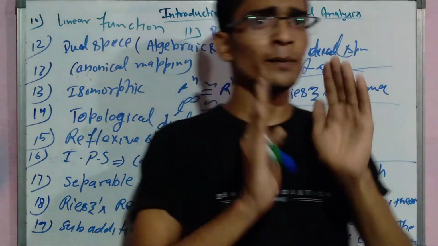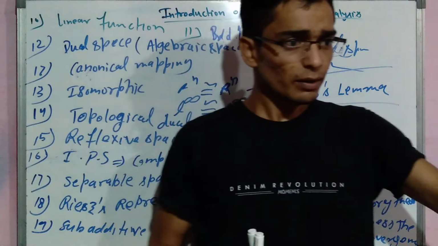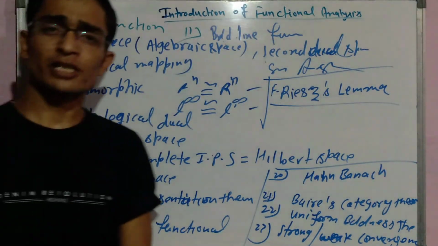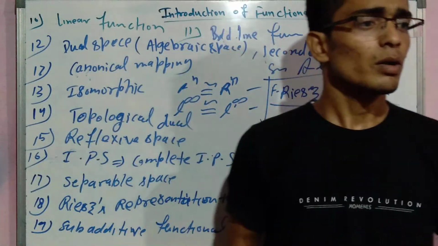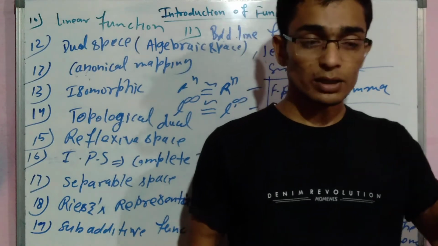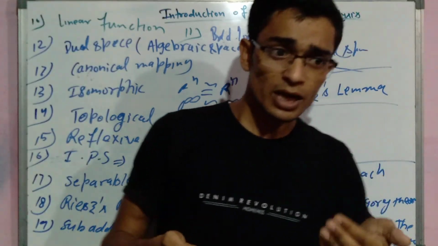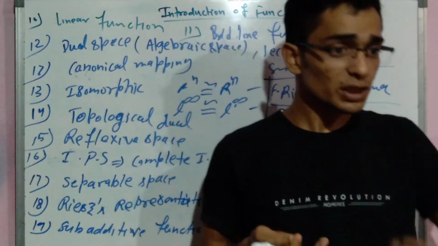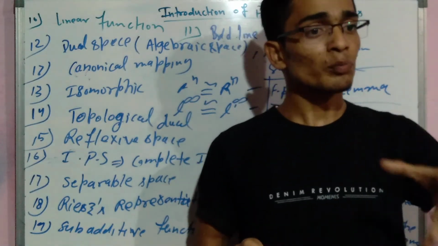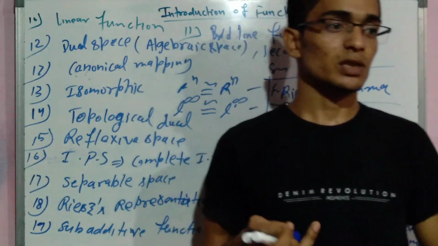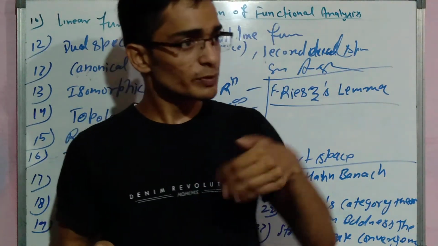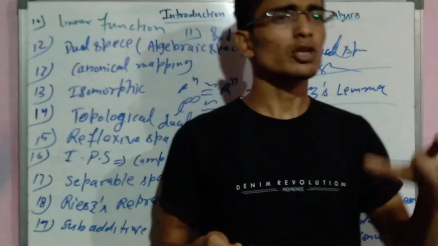Here the normed linear space is very important. Then the vector space, because of the completeness of the normed linear space, we will talk about some related theorems such as Banach space. Every complete normed linear space is a Banach space. What is a Banach space? Every complete normed linear space is a Banach space. And a subspace of a Banach space is again a Banach space. It is a theorem. We will see.